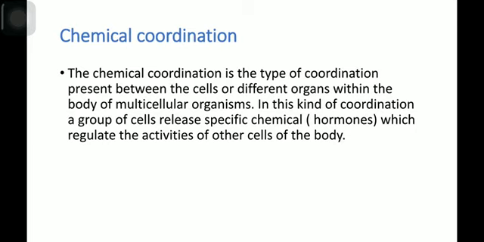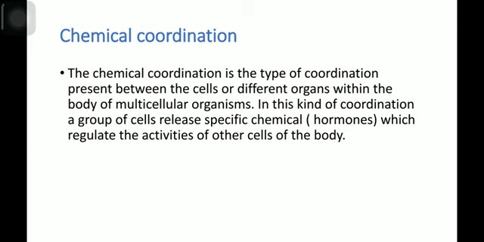Now, as you know, there are two coordinating systems in the human body. These are the neural system and the endocrine system. The coordination among different organs, systems, tissues and cells through the nervous system is called neural coordination. But chemical coordination is the type of coordination present between the cells or organs within the body of multicellular organisms. In this kind of coordination, a group of cells release specific chemicals, which are called hormones, that regulate the activities of other cells of the body.